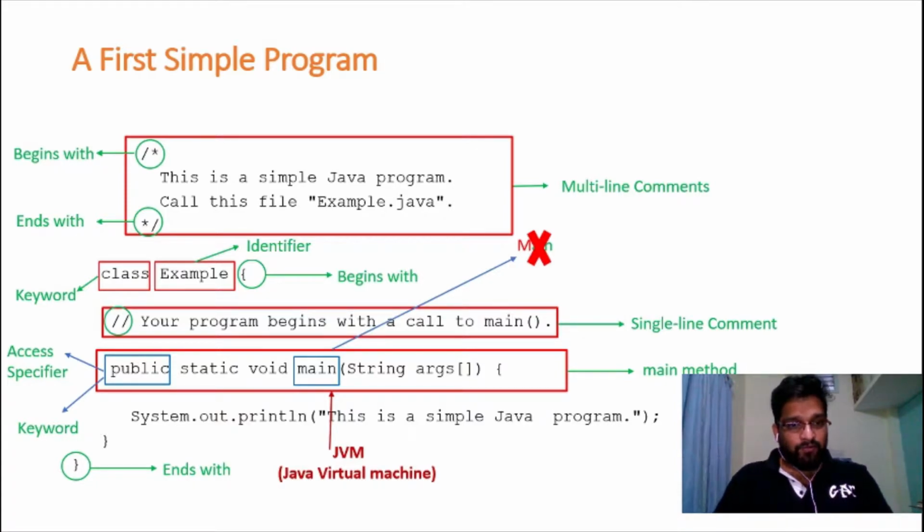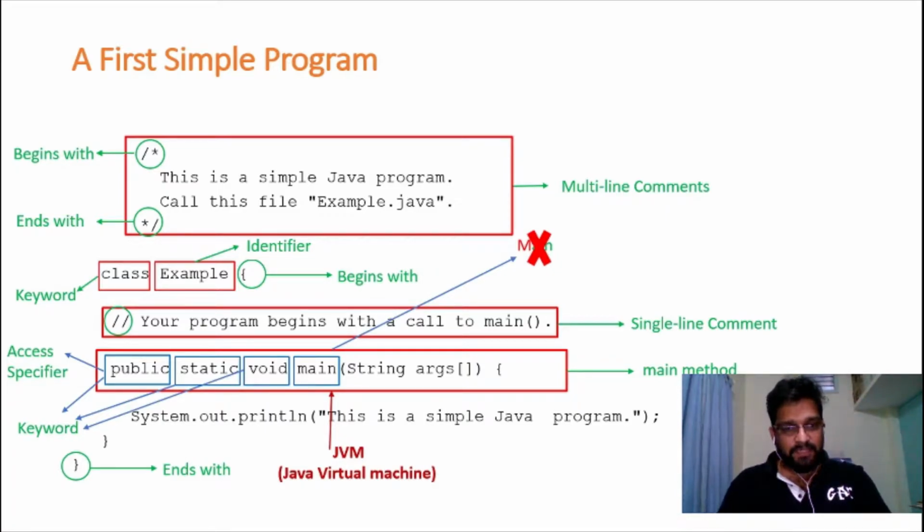Now, followed by public, we have a keyword called static. The keyword static means that a JVM can invoke your main method without creating an object of a class. In other words, a JVM can invoke your main method without creating any objects of a class. Next, we have the void keyword.